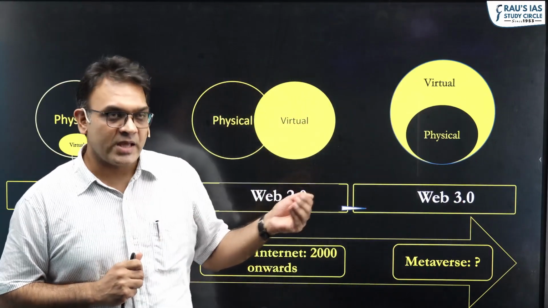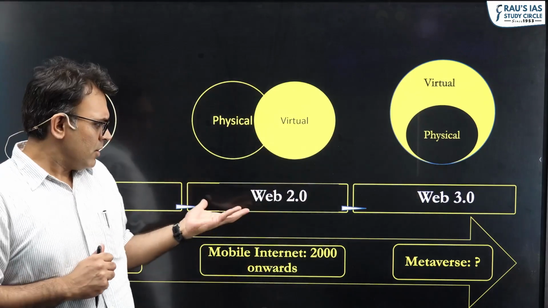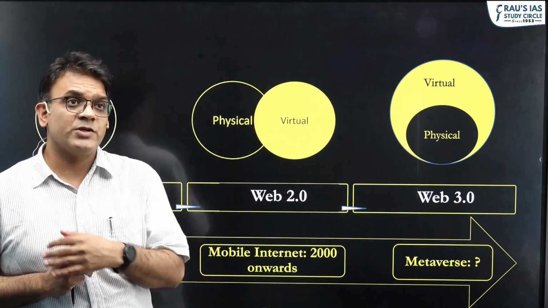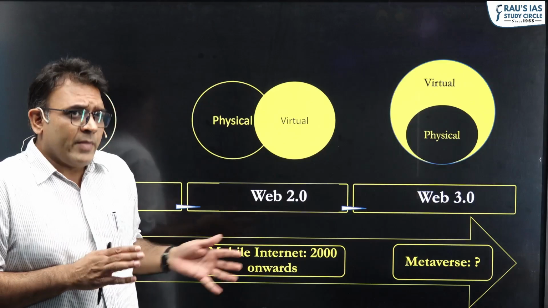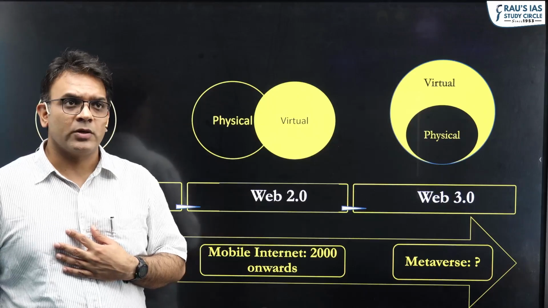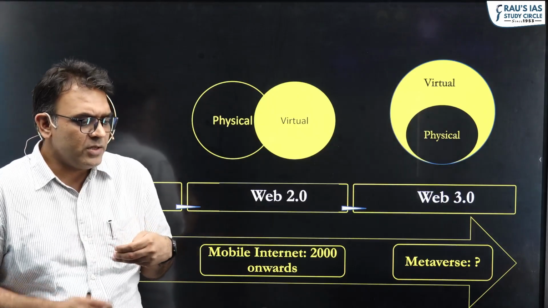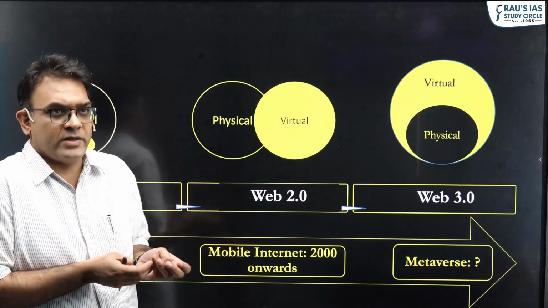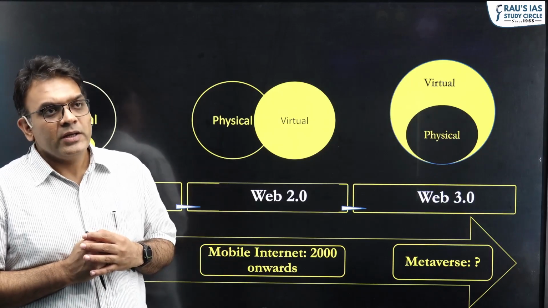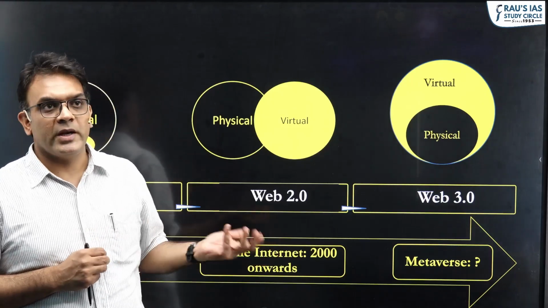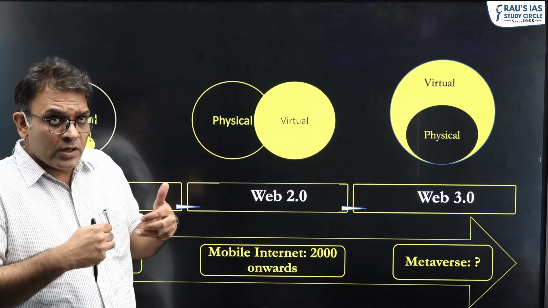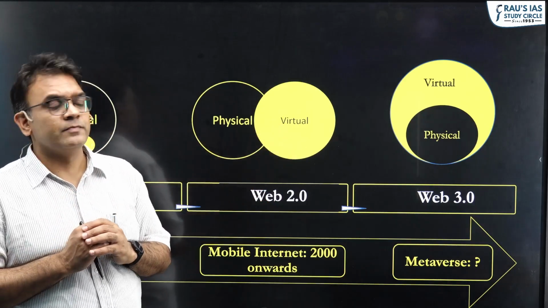Now the transition happened in early 2010 or 2008 onwards, with the increase in communication speeds and many other technologies that drove the social networking era, which is what Web 2.0 is all about. It's much easier to get on the internet: just switch on your phone, and whenever the phone is on, you are on the internet. All you have to do to get out of the internet is switch off your phone. That is Web 2.0, in which the physical world and the virtual world are as important as each other.